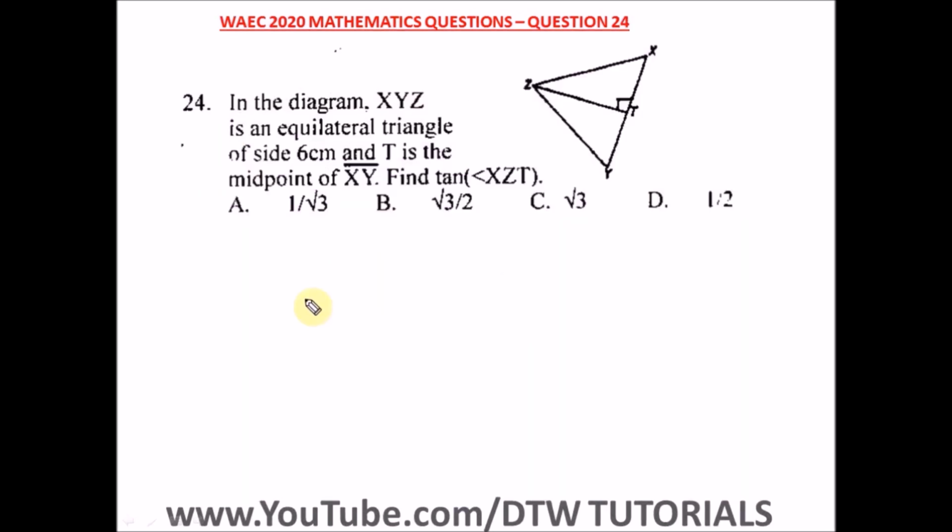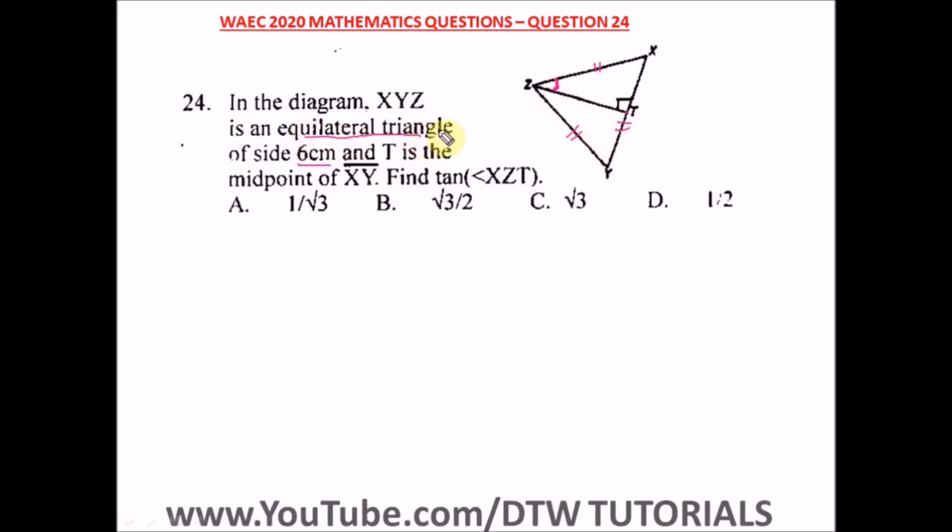Question 24 of the WAEC 2020 mathematics past question, that's your WASSCE exam. It says in the diagram, XYZ is an equilateral triangle of size 6 cm. Remember, an equilateral triangle has all sides equal. XY equal to XZ equal to ZY. Okay? And T is the midpoint of XY. T here. Find tan of angle XZT. That's XZT. We're looking for this angle. Tan of the angle.